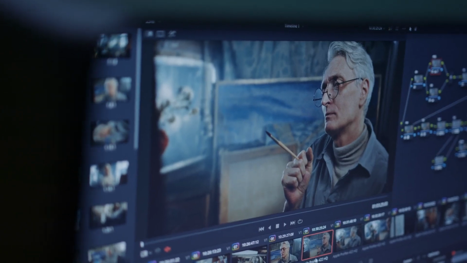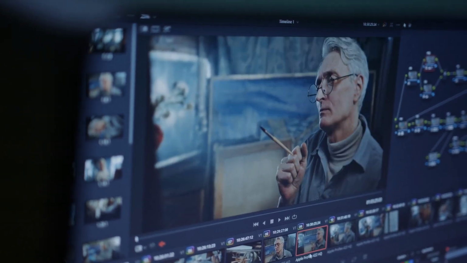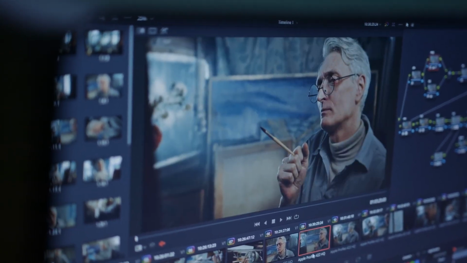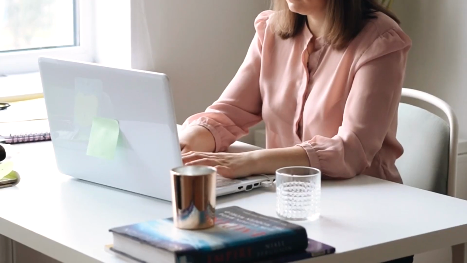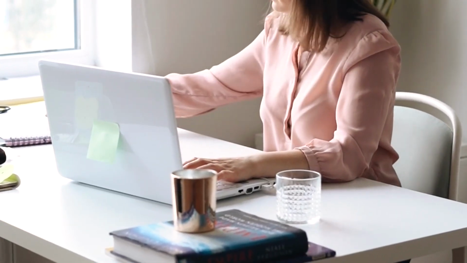I honestly struggle to understand why anyone is still manually chopping up hours of footage in 2025 when AI can handle the heavy lifting for you. Imagine recording a 30-minute talk and getting a stack of ready-to-post clips in just 5 minutes, without any of the timeline wrestling or complex shortcuts.